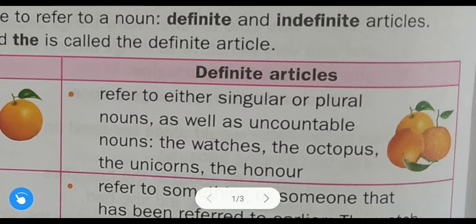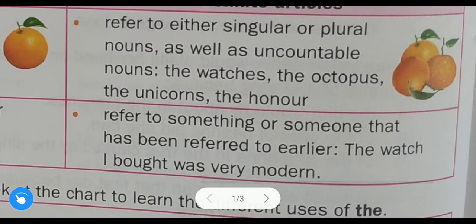In both cases we can use definite article before the singular nouns as well as plural nouns, or before the uncountable nouns or countable nouns. Okay, understood? So here examples are given.